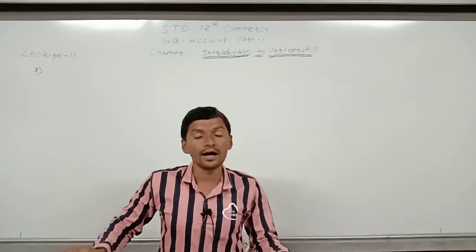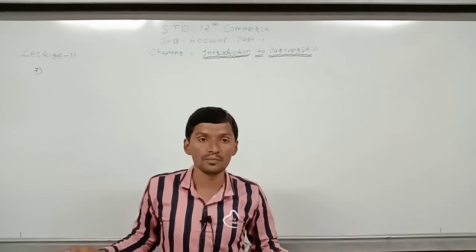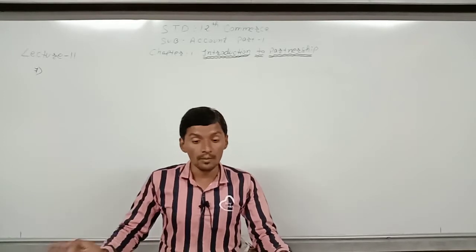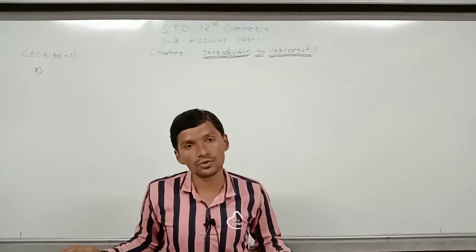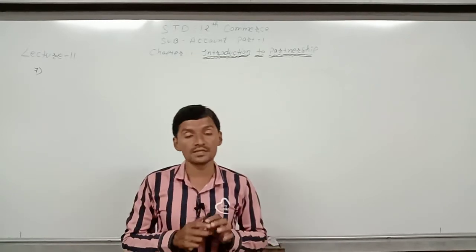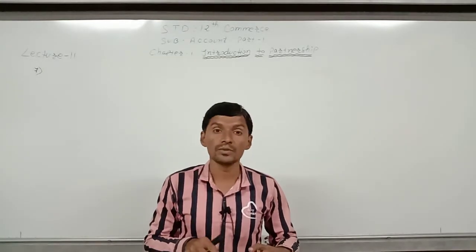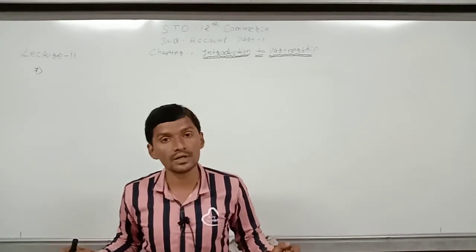All these sums are based on the same example which we discussed in the earlier lecture, so it will be a benefit and a revision for you, as the same example will be asked in the board exam. So let us start from sum number 7, page number 31.